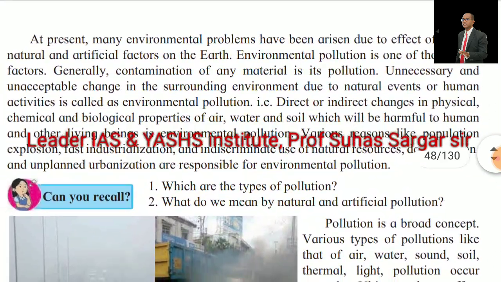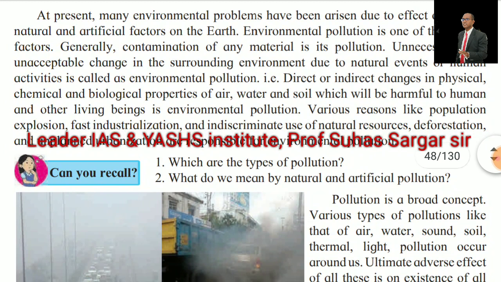At present, many environmental problems have arisen due to the effect of various natural and artificial factors on earth. Environmental pollution is one of those main factors. Generally, contamination of any material is its pollution. Unnecessary and unacceptable change in the surrounding environment due to natural events or human activities is called environmental pollution. That is, the direct or indirect changes in the physical, chemical, and biological properties of air, water, and soil, which will be harmful to humans and other living beings, is environmental pollution.